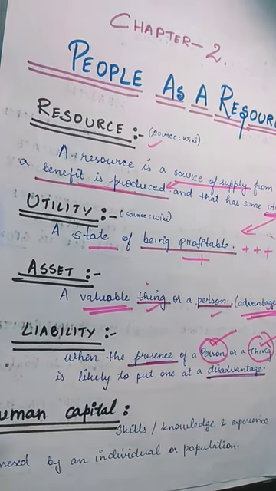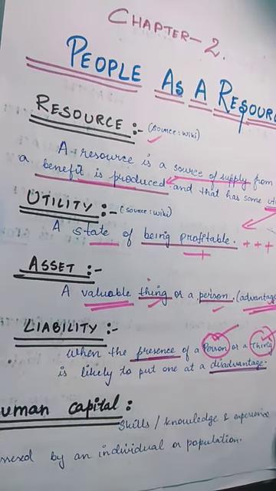All right, now that we are done learning these concepts, we need to understand a very important thing which the chapter talks about: to make the population an asset or productive, investment in human capital has to be made. It says that so that the population becomes more productive, smarter and skillful, investment has to be made in human capital.